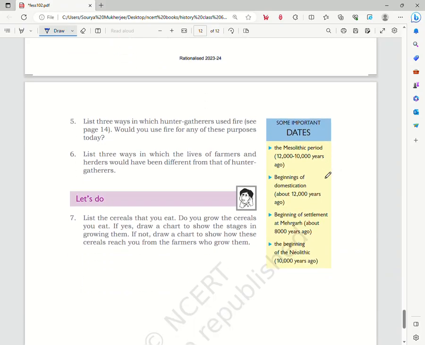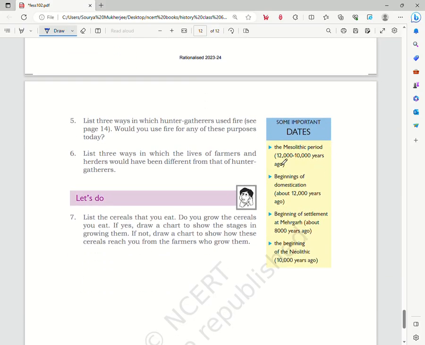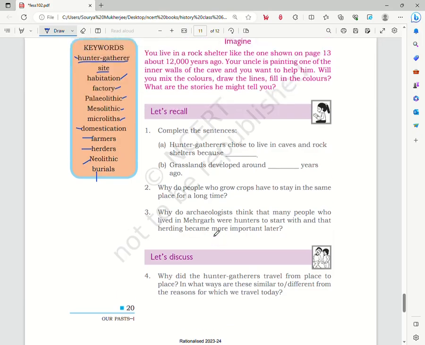So there are some important dates. The Mesolithic age from around 12,000 to 10,000 years. The beginning of domestication about 12,000 years ago. The beginning of settlement at Mehergarh about 8,000 years ago. The beginning of the Neolithic age about 10,000 years ago. So these are some of the important dates. You could look these up to revise the chapter.